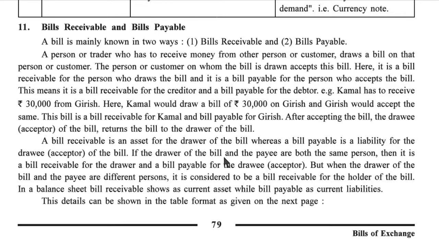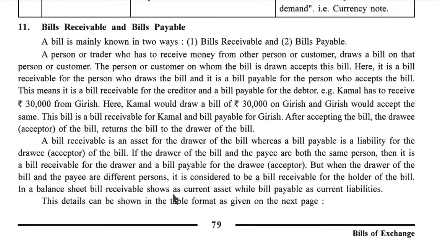If the drawer of the bill and the payee are both the same person, then it is a bill receivable for the drawer and a bill payable for the drawee, meaning the acceptor. But when the drawer of the bill and the payee are different persons, it is considered to be a bill receivable for the holder of the bill. It means for the bill holder it is receivable.